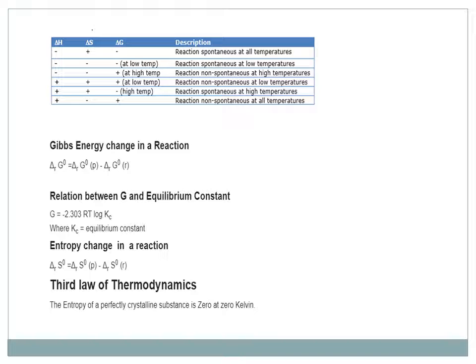Now entropy change in a reaction. Similarly, you can just change G to S. Delta S naught for the reaction is delta S naught for the products minus delta S naught for the reactants. Now the third law of thermodynamics: the entropy of a perfectly crystalline substance is 0 at 0 Kelvin.